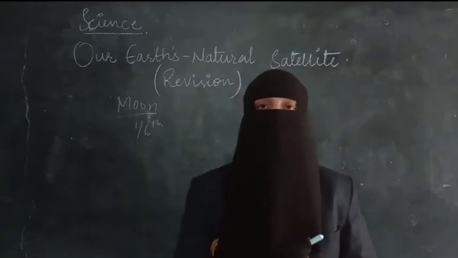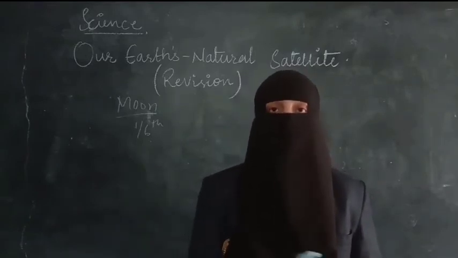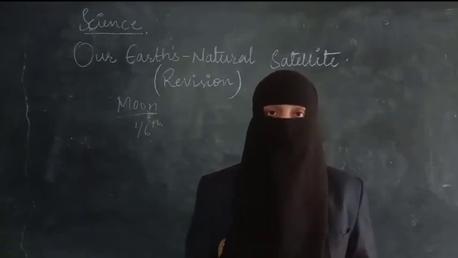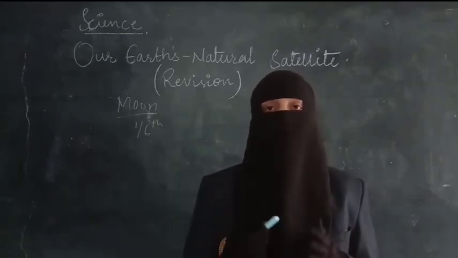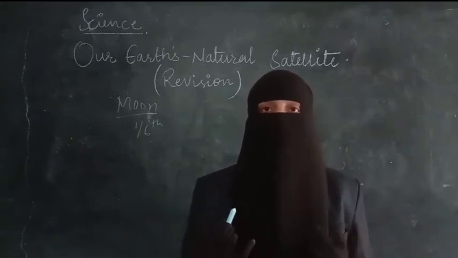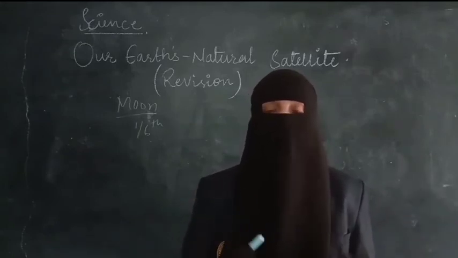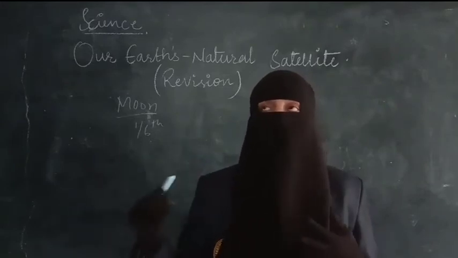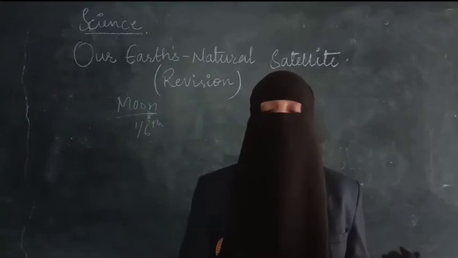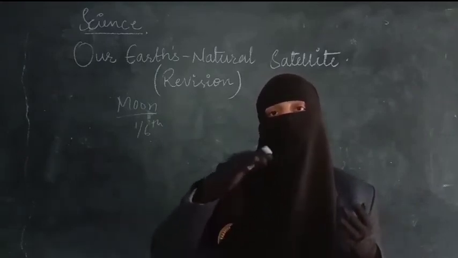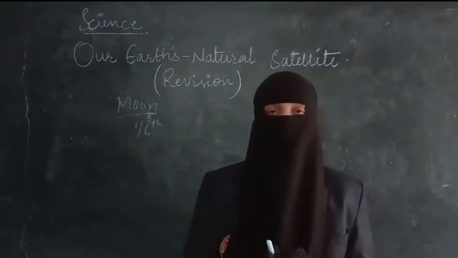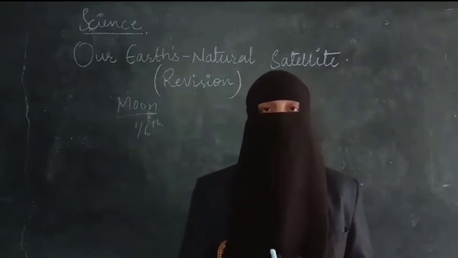The Moon does not have any atmosphere like the Earth. Not only the Moon, but no other planet has an atmosphere like that of the Earth. The atmosphere is covering our planet Earth like a blanket. So harmful rays like ultraviolet rays cannot easily enter from the Sun to the Earth. Even though they come, the ozone layer protects us from all the harmful rays and radiations of the Sun.